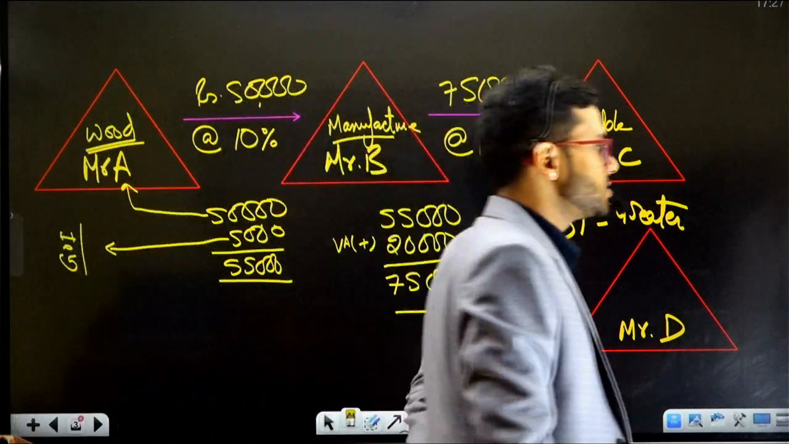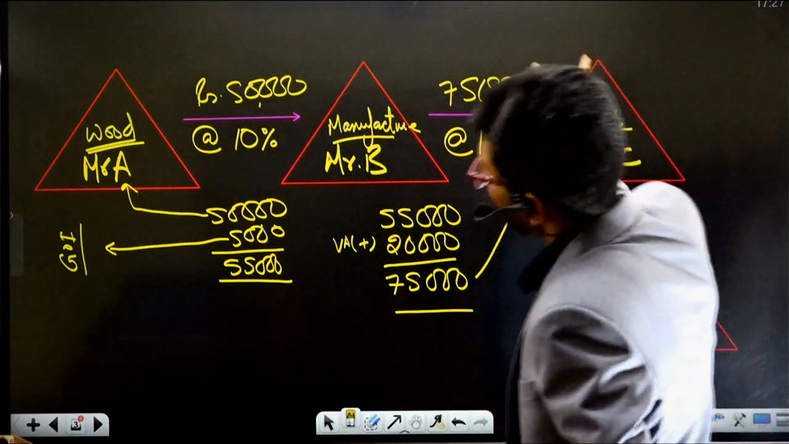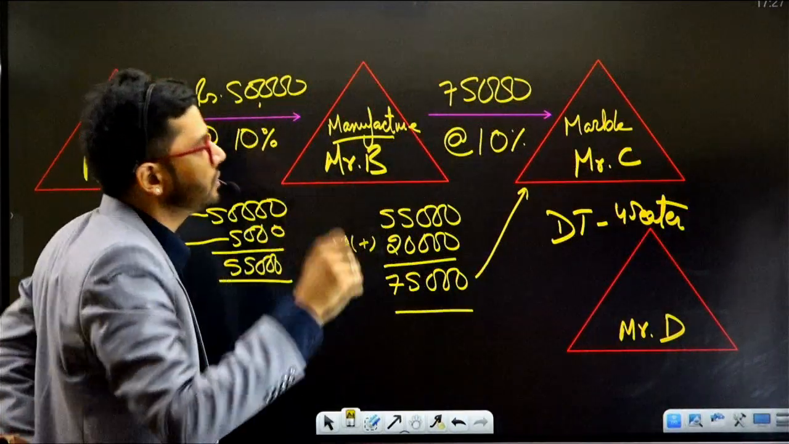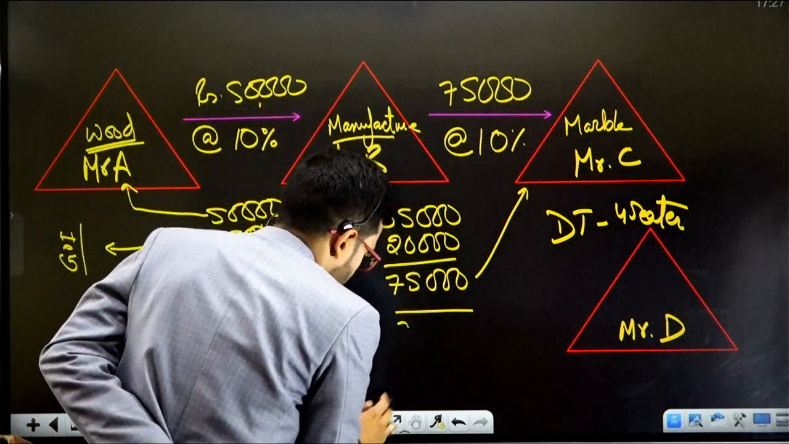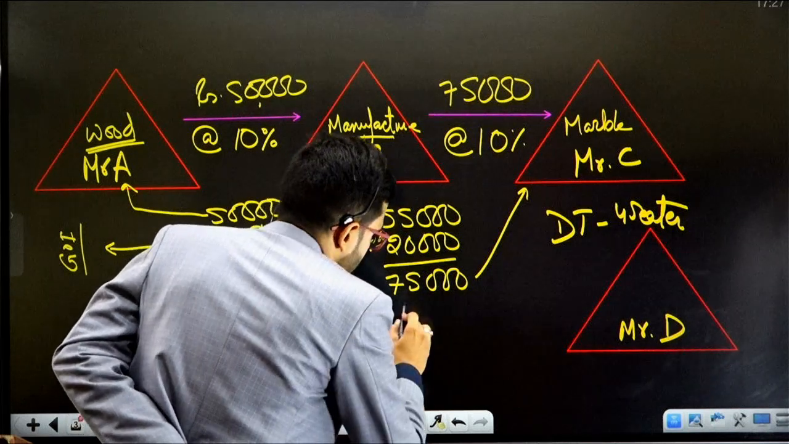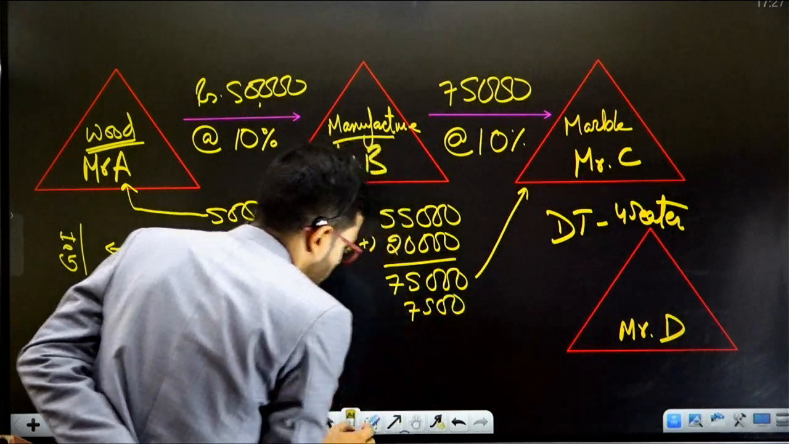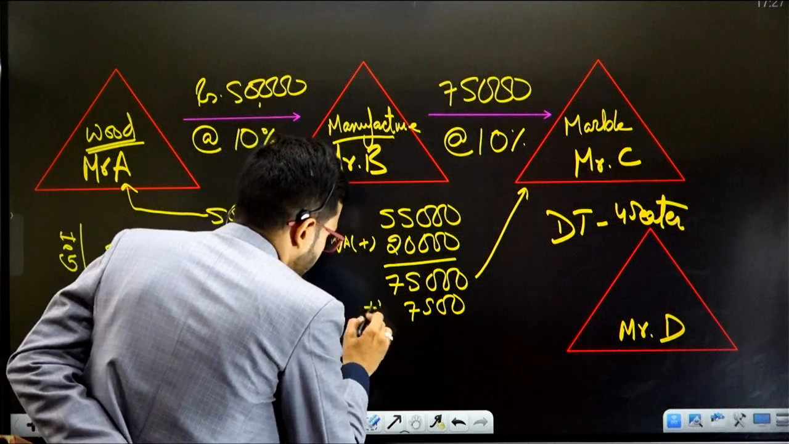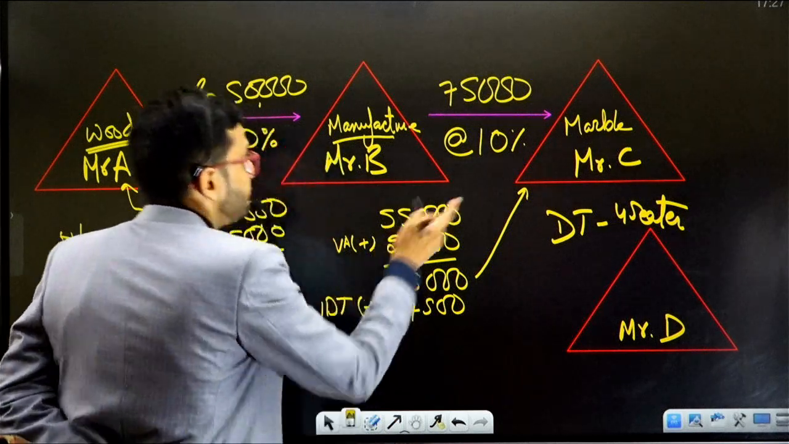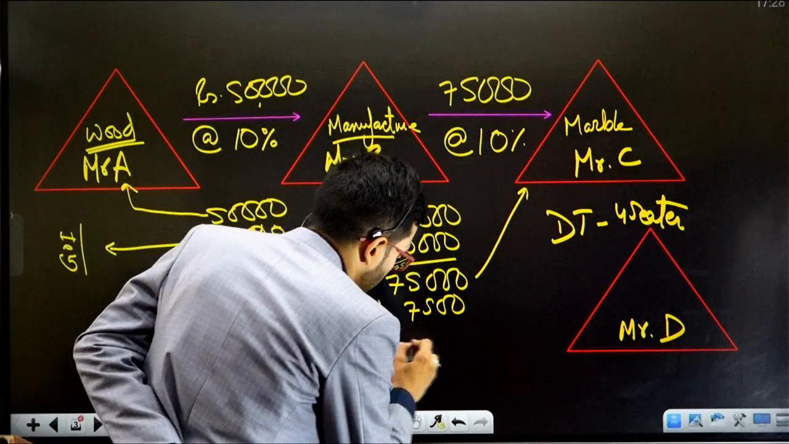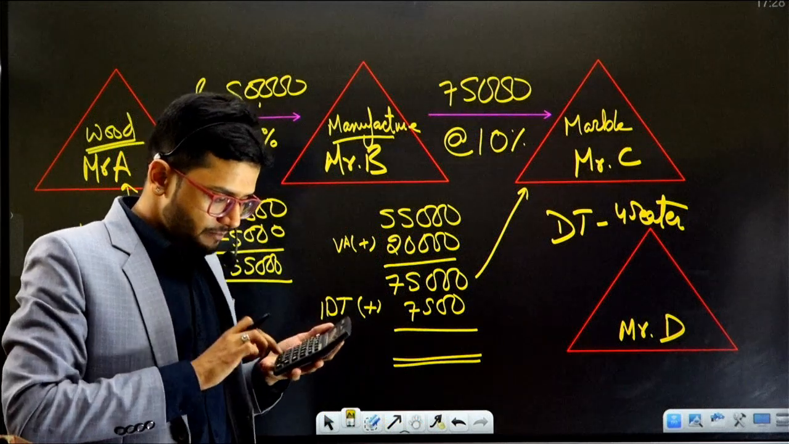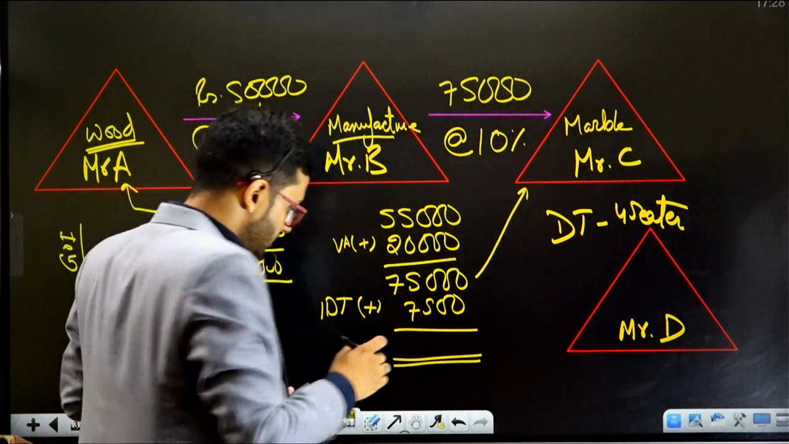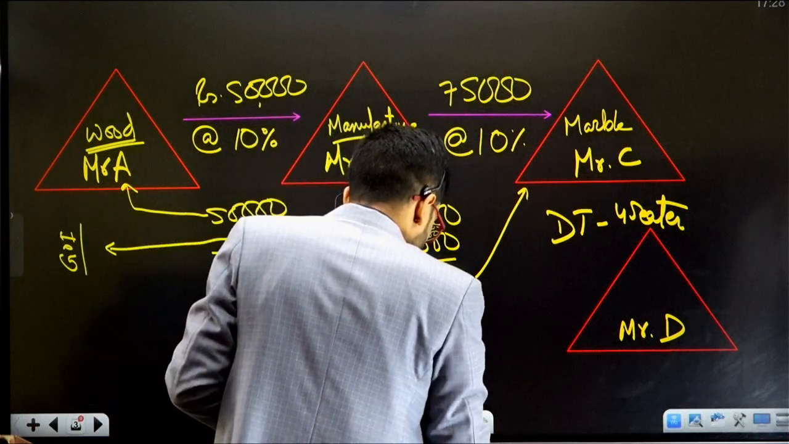10% is the percentage of indirect taxes in India. So please charge 10% additional amount, which is to be remitted to Government of India. So B says, okay, I'm going to charge 75,000 plus 7,500, which is 10% of 75,000 as IDT from Mr. C. I'm going to charge 7,500 from Mr. C. So 75,000 plus 7,500, this is 82,500.